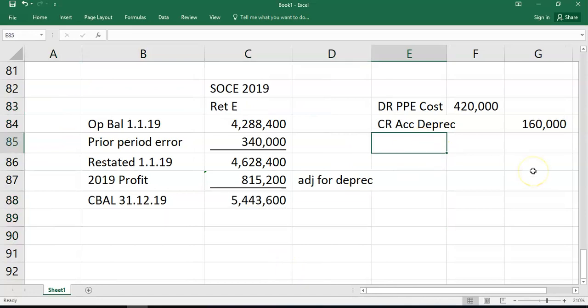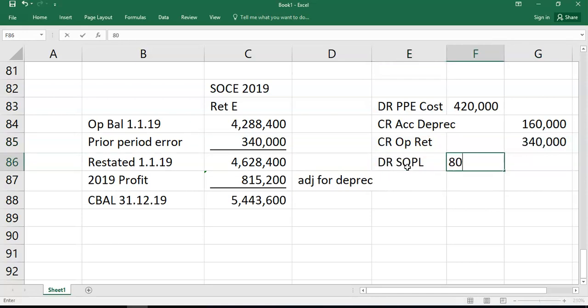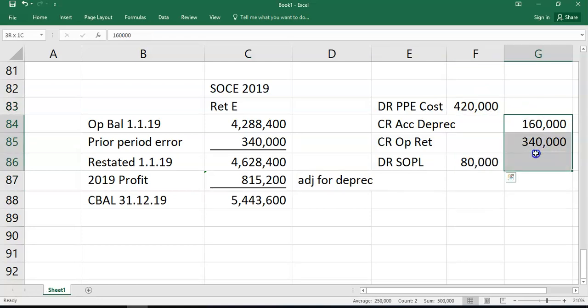And then you're going to credit opening retained earnings, in this case 340, which is what we've done there. Credit opening, not credit the P&L, and then here you debit the SOPL 80 for the depreciation expense for this year, which we put in there. And if you look at that, that's 500,000 on the debit, 500,000 on the credit.